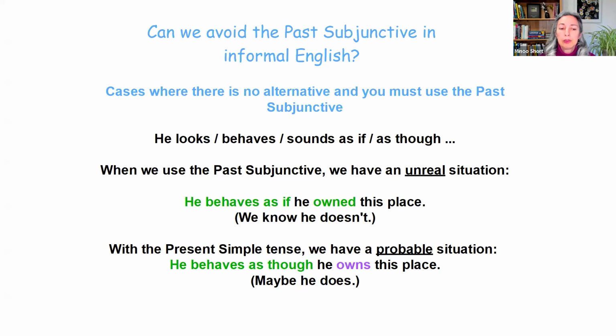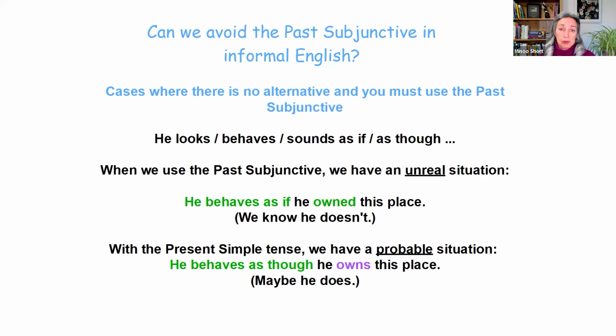The first one was he looks, behaves, or sounds as if or as though. Now, when we use the past subjunctive after these expressions, we have an unreal situation. So if we say he behaves as if he owned this place, we know he doesn't. It's hypothetical, it's unreal, and we are a little annoyed at his behavior. He behaves as if he owned this place.